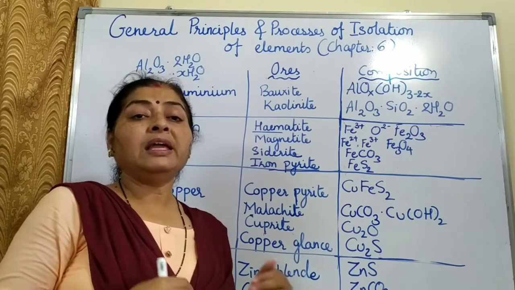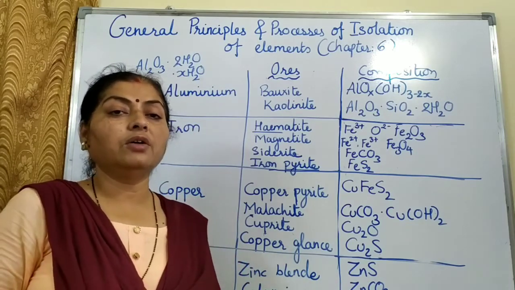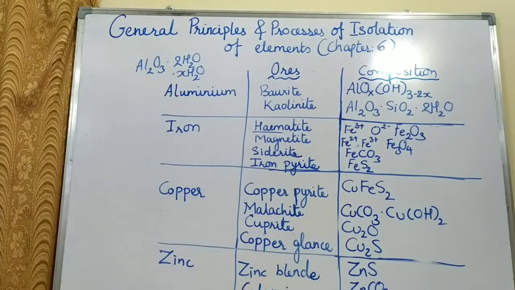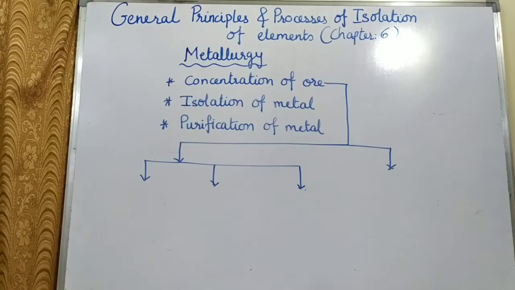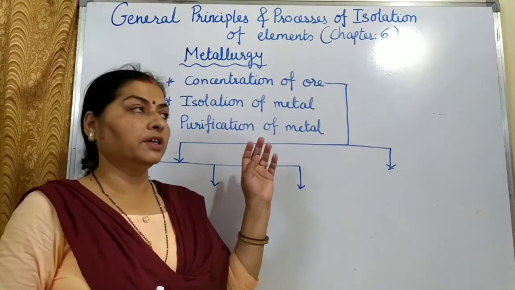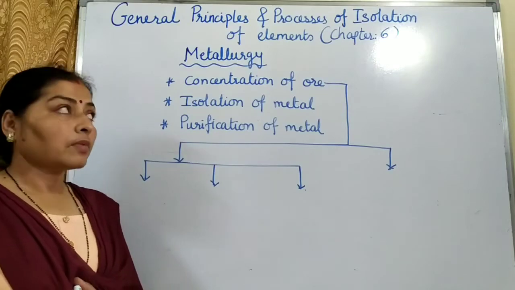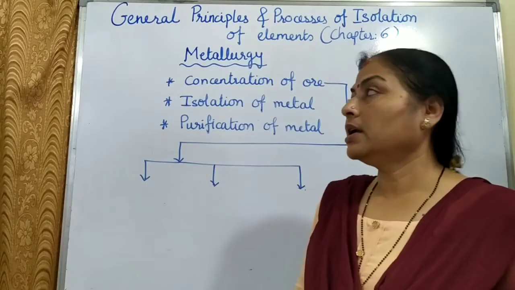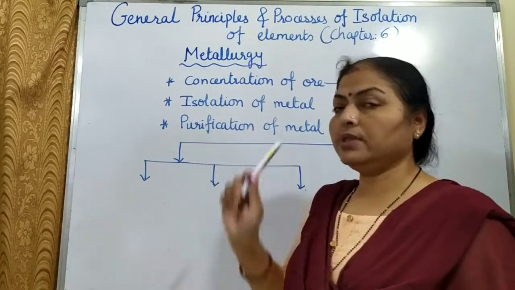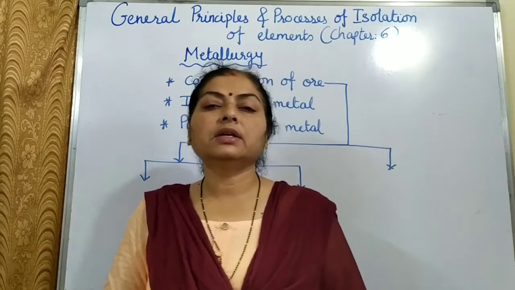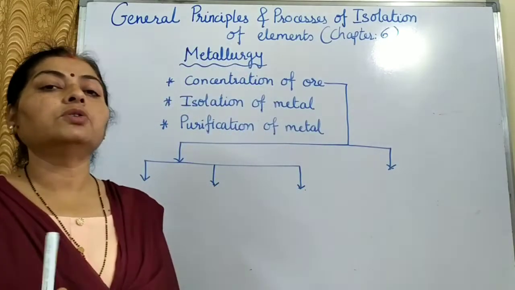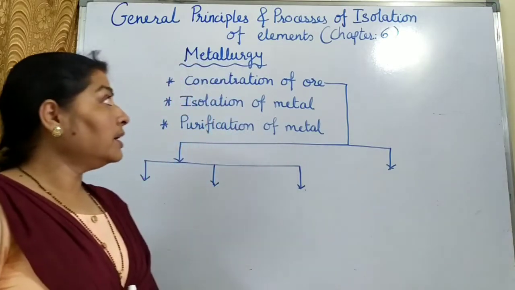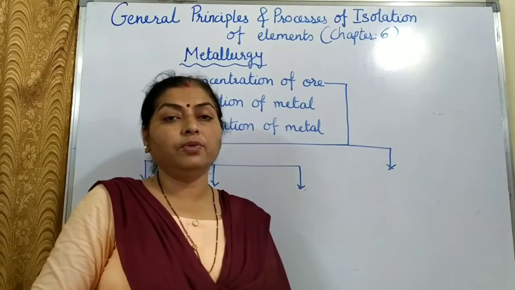What are the main steps for the extraction of the metal from the ore? So let us continue further with the metallurgy part. Metallurgy of a metal, that is extraction of metal. It is basically divided into 3 steps. The first step is concentration of the ore. It is also known as beneficiation of ore, or it is also known as dressing of ore, or it is also known as enrichment of ore.